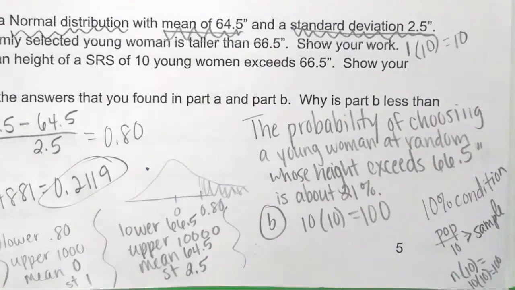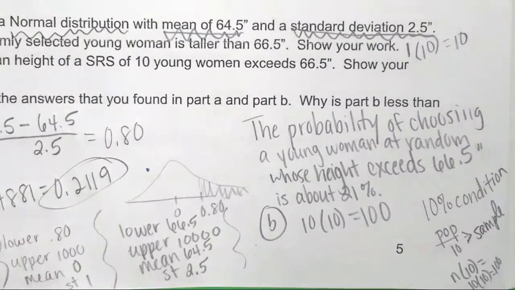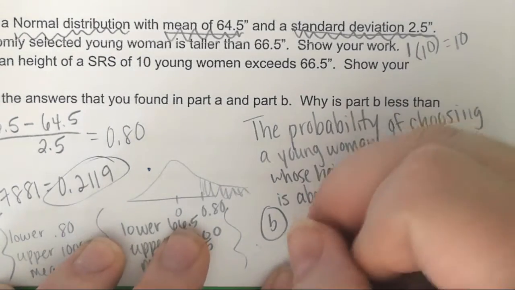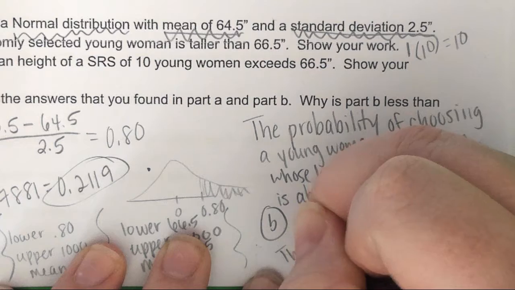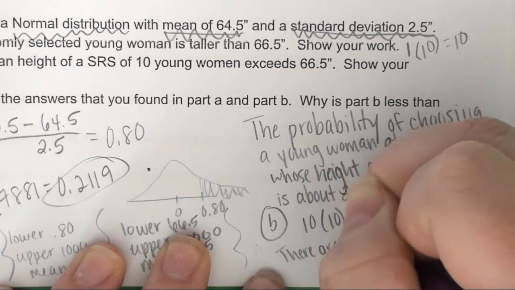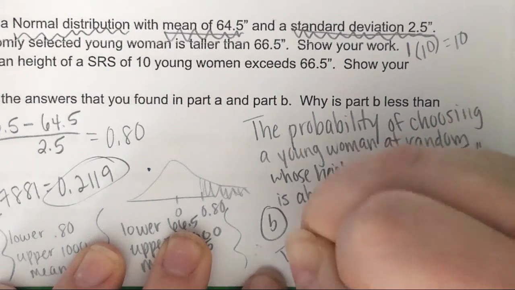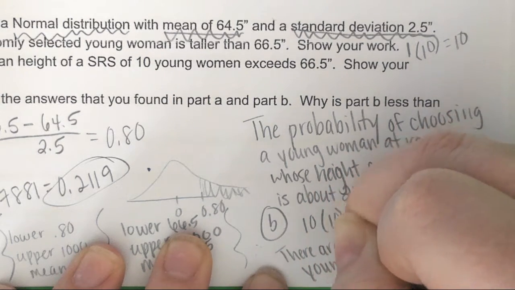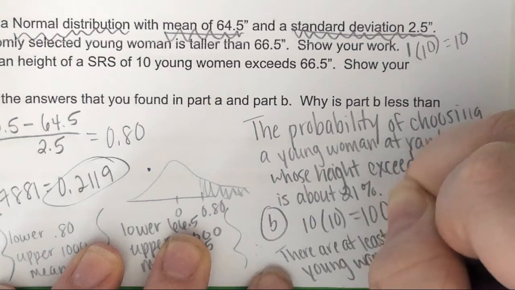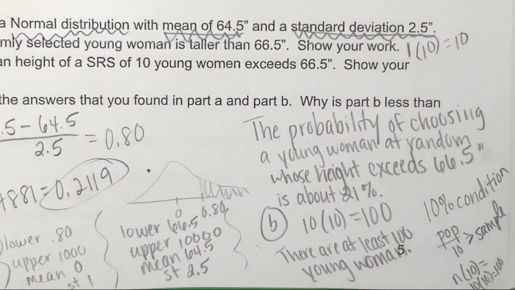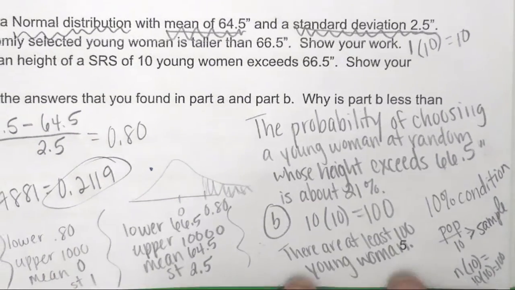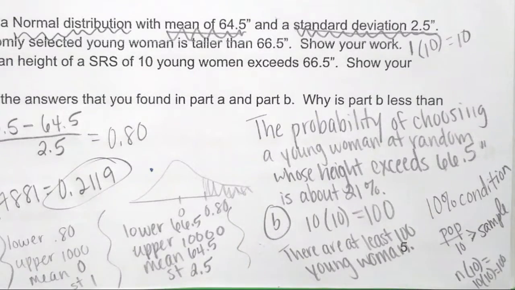And then we think about who is the population we're referring to. And it's all young women. So that's why we're cool, and we'll say something smart like there are at least 100 young women. Something smart about how we did check this in order to assume normality. And in order to apply, well, we're not even assuming normality, in order to apply the formulas we want to use, we have to show that first. Okay, and I'm out of room, so I'm going to have to show this on a different paper.